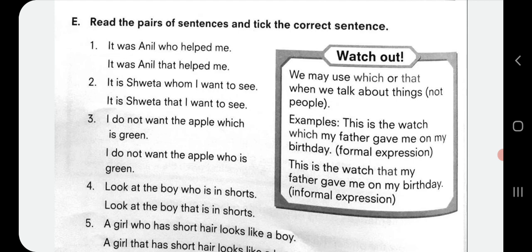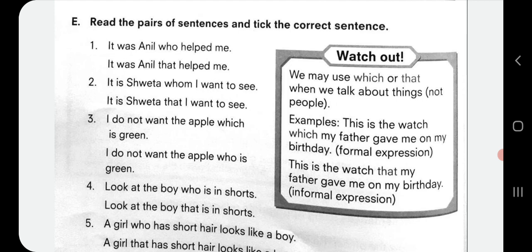So, in the box, watch out what is given. We may use which or that when we talk about things, not people. So, the relative pronoun which or that, we use it when we talk about things and not people. Example, this is the watch which my father gave me on my birthday.